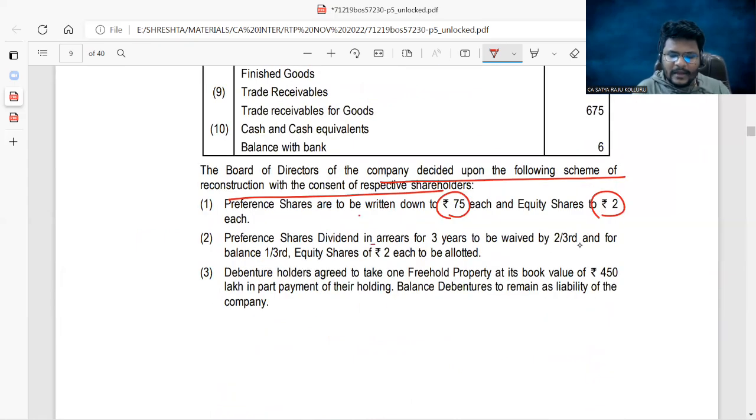Preference share dividend in arrears for 3 years is to be waived by 2/3, and for the balance 1/3 we are allotting shares. Sir, which is known as unrecorded liability. The unrecorded liability waiver has no entry. For this, no entry. And for the remaining 1/3, you are going to issue the equity shares. That's why the entry was reconstruction account at R, to equity share capital account.